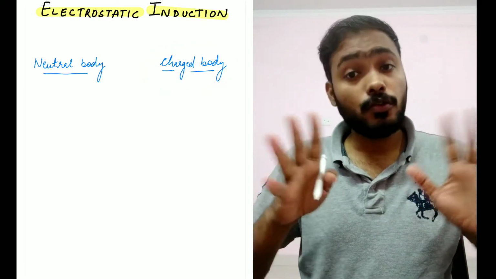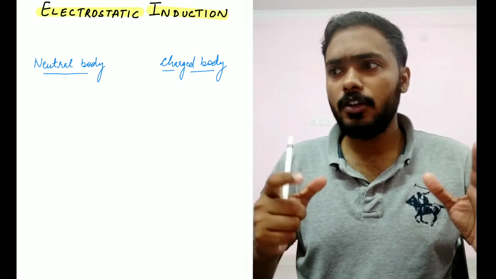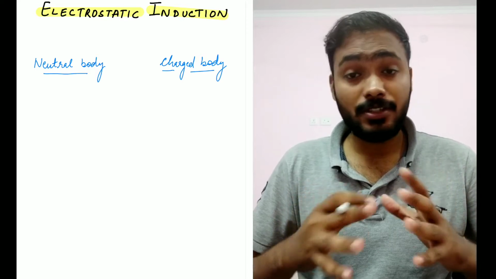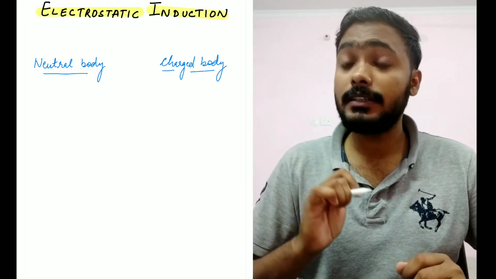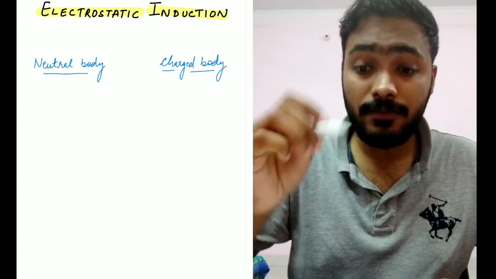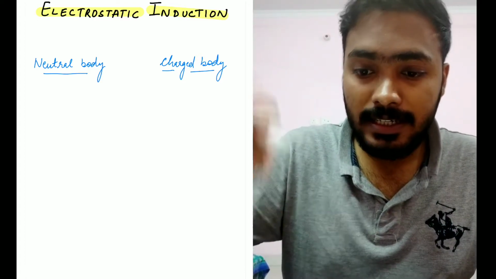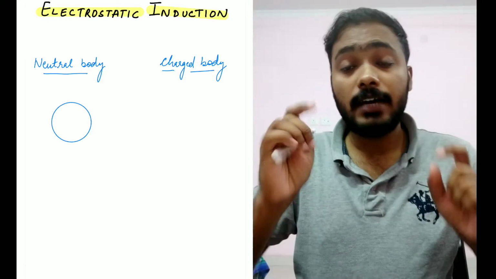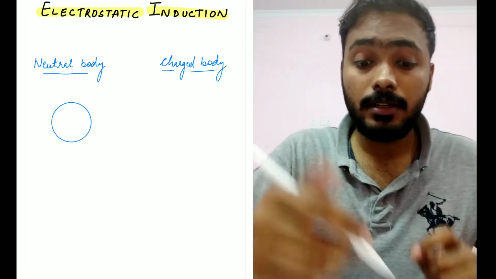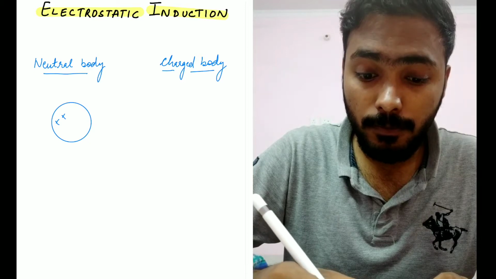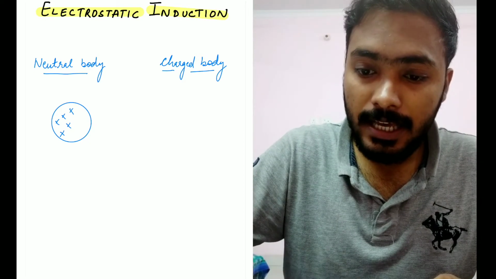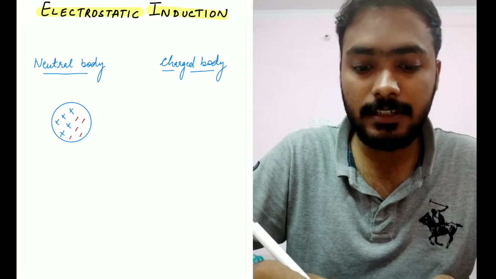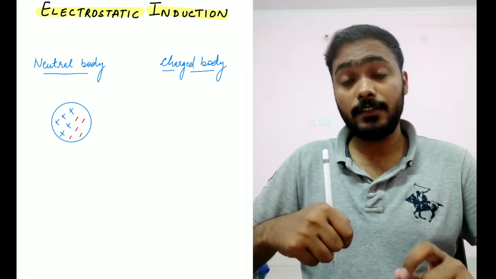What is a neutral body or neutrally charged body? A normal perception is that a neutral body is that body which does not have any charge, but that is not the case. A neutral body also has charge, so let me just show you. So let's say I have a body, this is a body. I will call this body neutral when I have an equal number of positive charges in it and an equal number of negative charges in it. So you can see 5 positive charges, 5 negative charges.